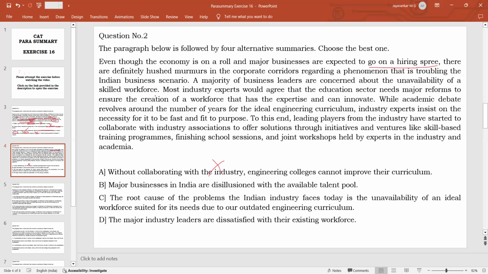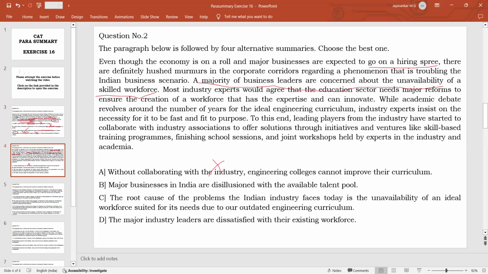And what is the problem? They are concerned about the unavailability of skilled workforce. So the majority of businesses are concerned about the unavailability of skilled workforce. Means they want to hire the people, but they are not satisfied with the skills of the people who are available for employment. So what is the meaning here?